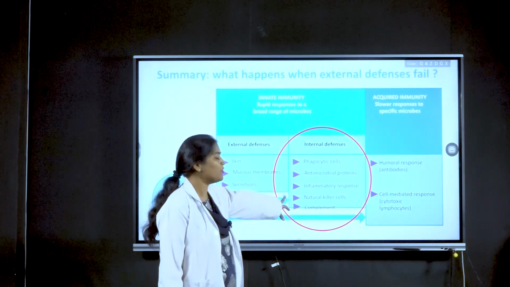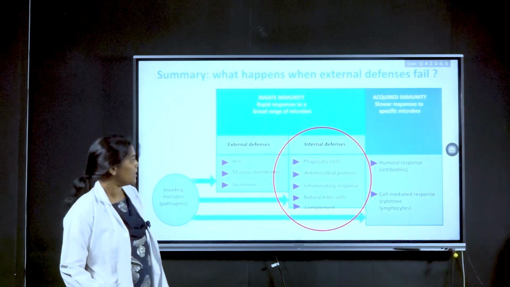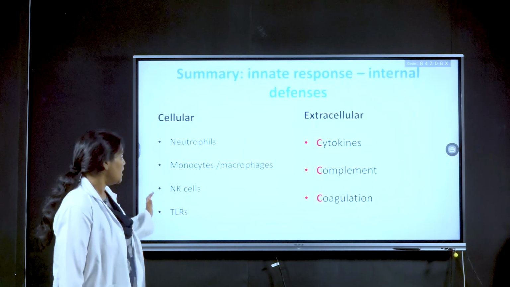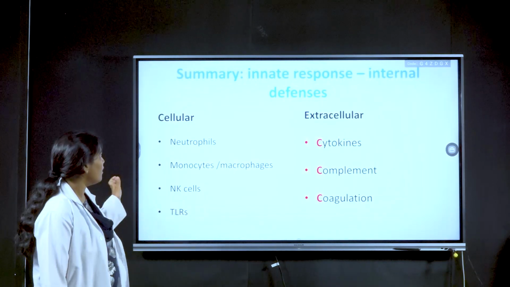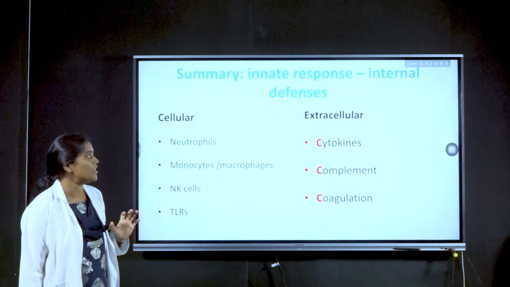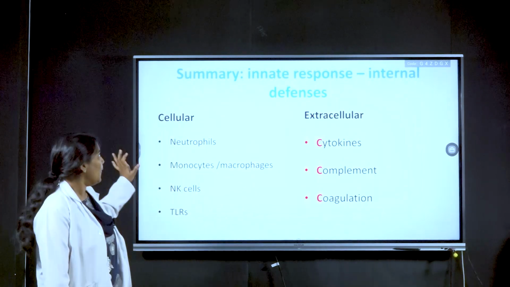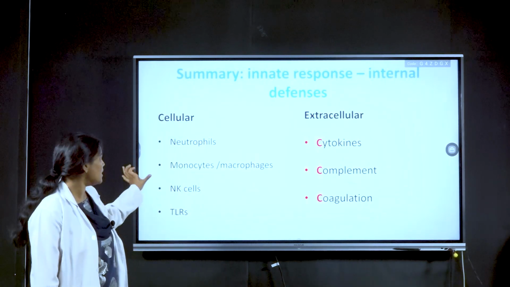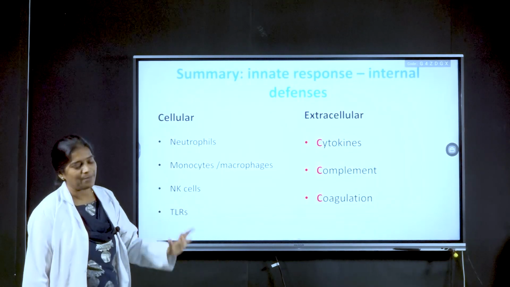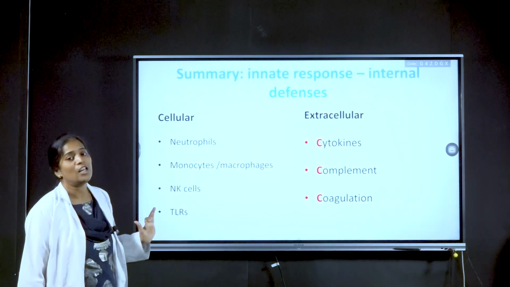We have seen phagocytic cells, antimicrobial proteins, the inflammatory response, natural killer cells, and complement. This is the summary of innate immune responses, like internal defenses. We can see internal and external defenses. In internal defenses, we see cellular and extracellular defenses. In cellular defenses, we see various types of WBC: neutrophils, monocytes, macrophages, natural killer cells, and toll-like receptors.